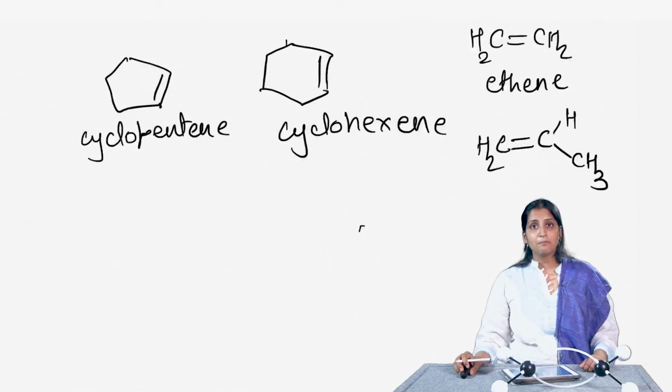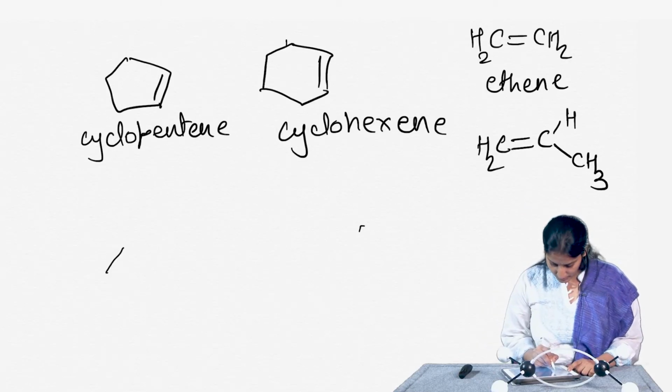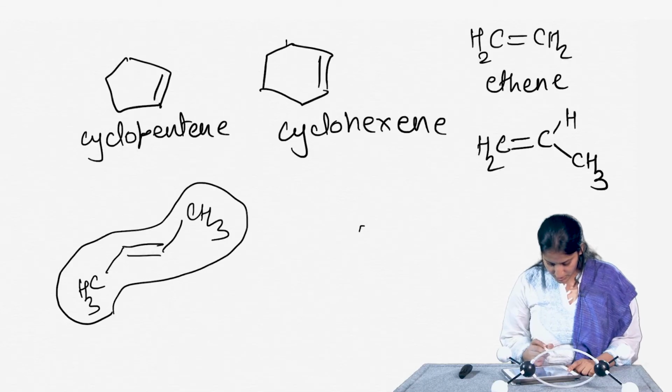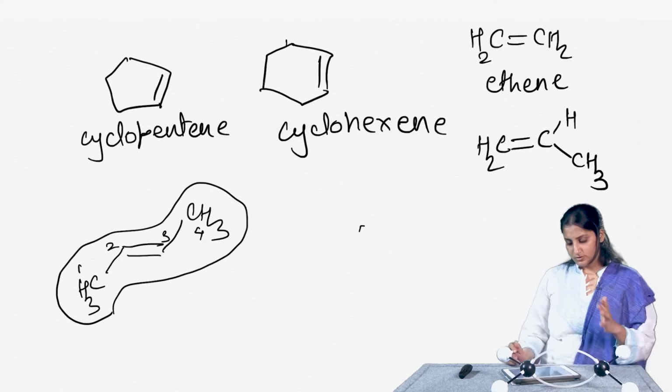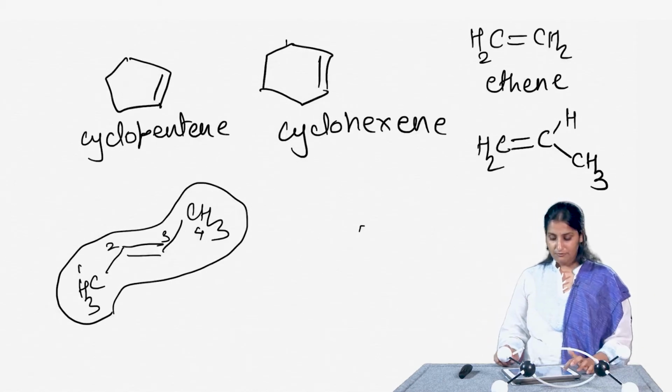Here I have some examples. Let me just take one example. For instance, we already looked at 2-butene, this was trans-2-butene. If I take the longest continuous chain, it is this particular chain, 1, 2, 3, 4. You start numbering such that the double bond gets the lowest possible suffix.